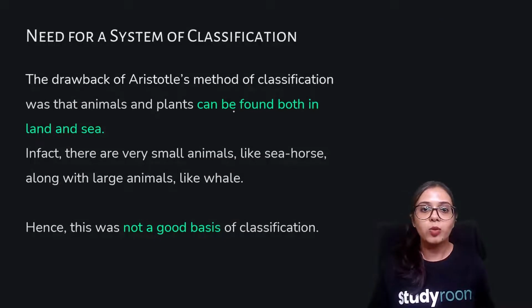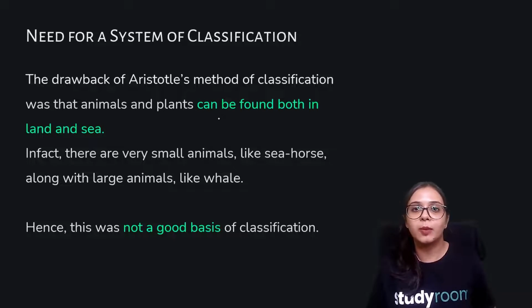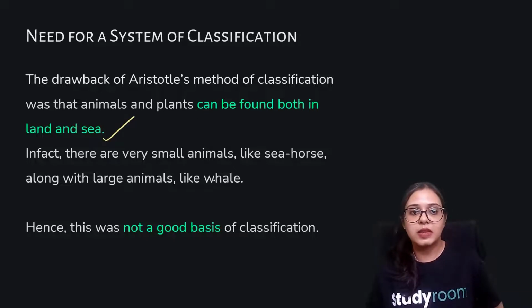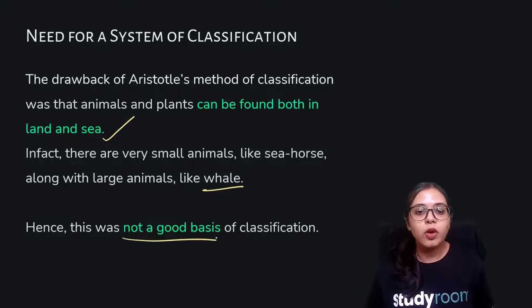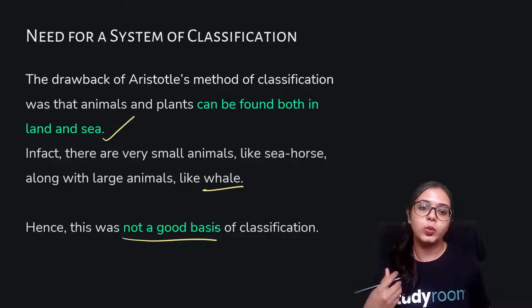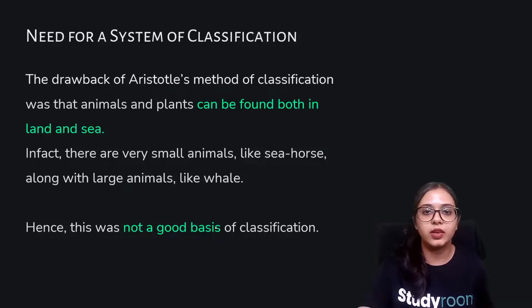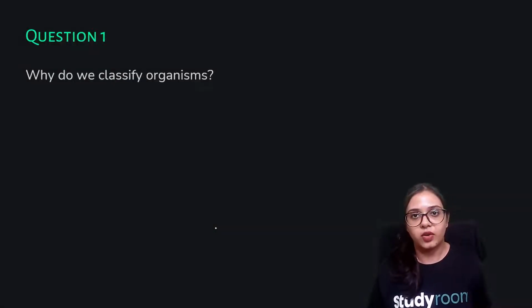The simplest drawback was that animals and plants can both be found on land as well as in the sea, and there are very small animals like seahorses and very large animals like whales. You cannot categorize them on the basis of their sizes either. So this was not a good basis of classification, and we needed some other criteria on which we can classify organisms.